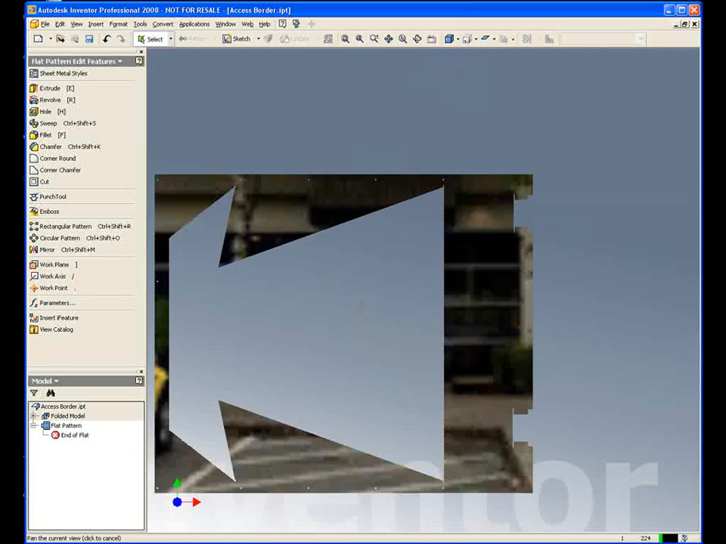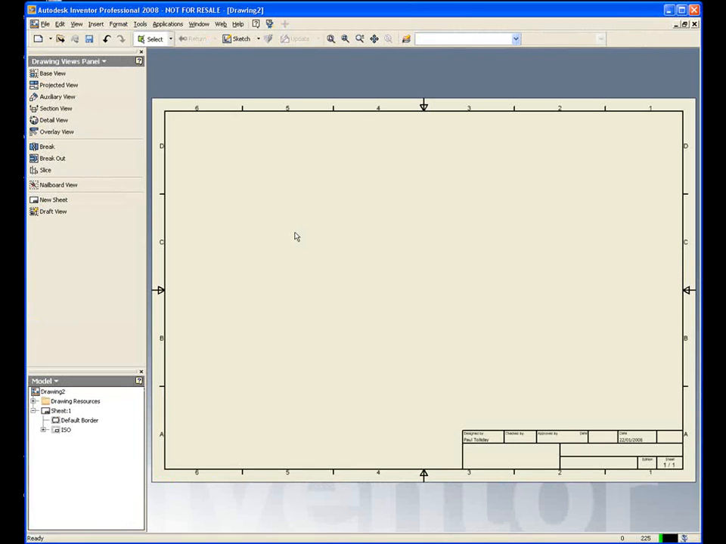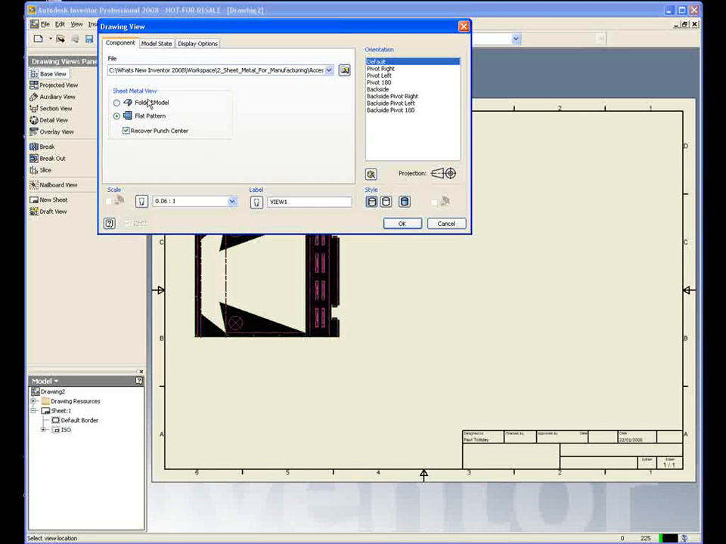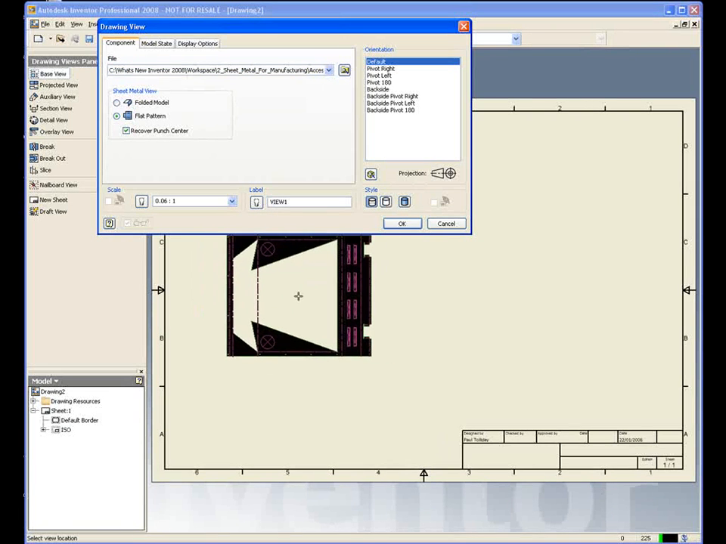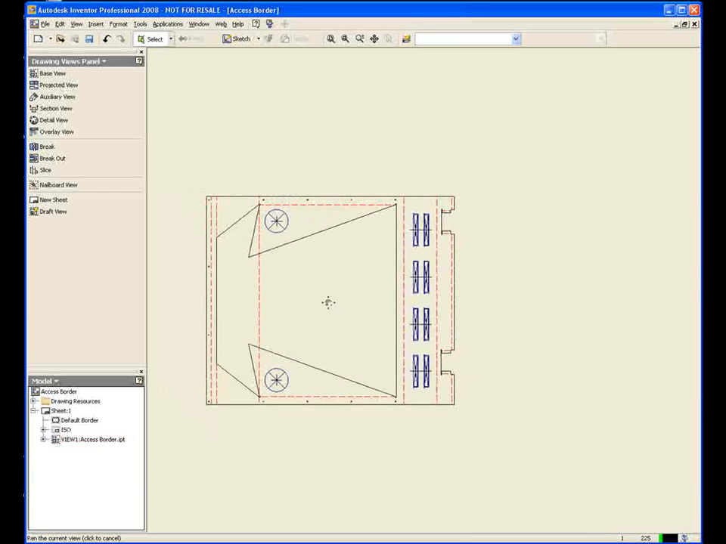So to put this into a drawing, all we're going to do is say we want to start a new drawing. Opens up a standard template, and all we want to do now is put in the base view, and we're going to start with our flat pattern. So we've got a choice now between flat pattern and folded model, and we just place that down like so. So you can see all the sketch geometry is there as you'd expect.